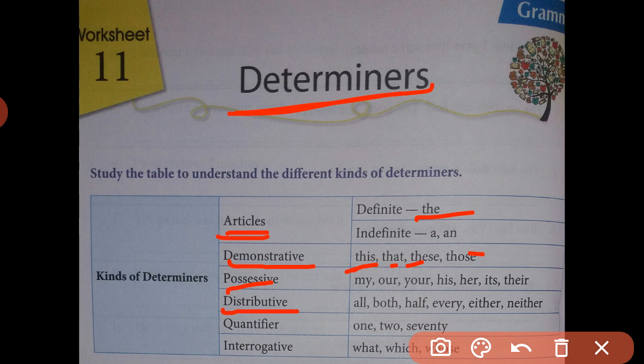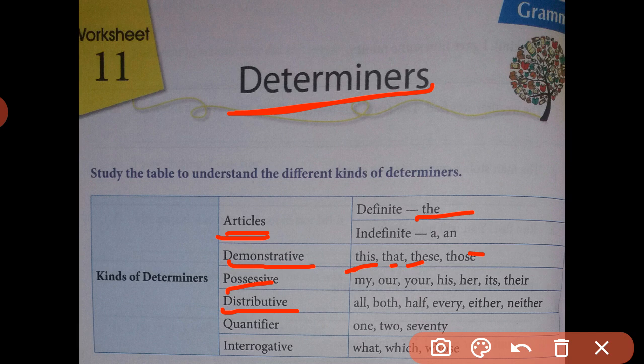What about neither? Neither is a negative form. See, it is also used with a singular negative verb, and its meaning is not one or the other. If I use it in an example, neither statement is true. That means there are two statements and none of them is right. Neither side of the street has any picture.